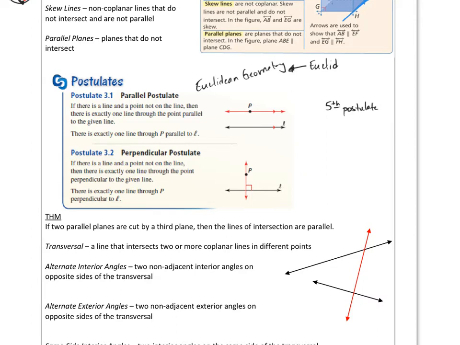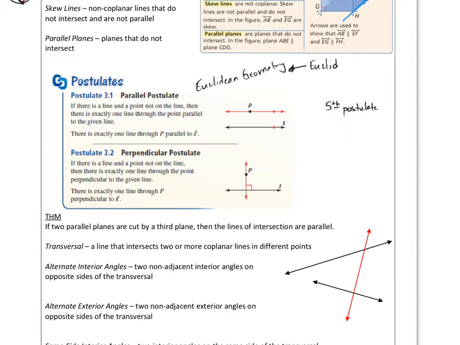Until around the 1830s, AD now, it took that long before two guys, independent of each other, one named Bolyai and the other Lobachevsky, finally proved that this does not work. It only works for Euclidean geometry, for this fifth postulate.